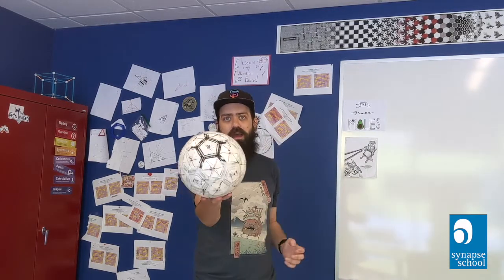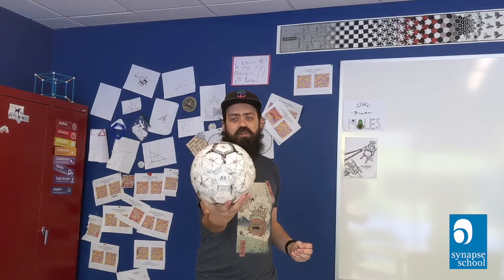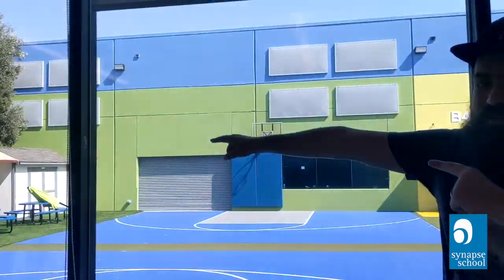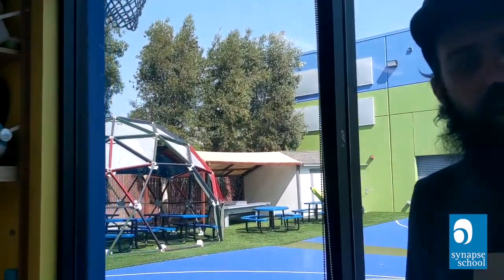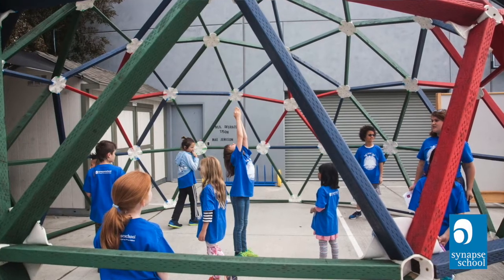Then we break it down. This is actually a kid made this. How does it construct into triangles? What are the angles? What are the geometric properties? And then in the end, the final project is we take them out with a bunch of power tools, and we built that thing, which is maybe my favorite single giant object at Synapse. We built a 20-foot geodesic dome, and that is fundamentally just a soccer ball.